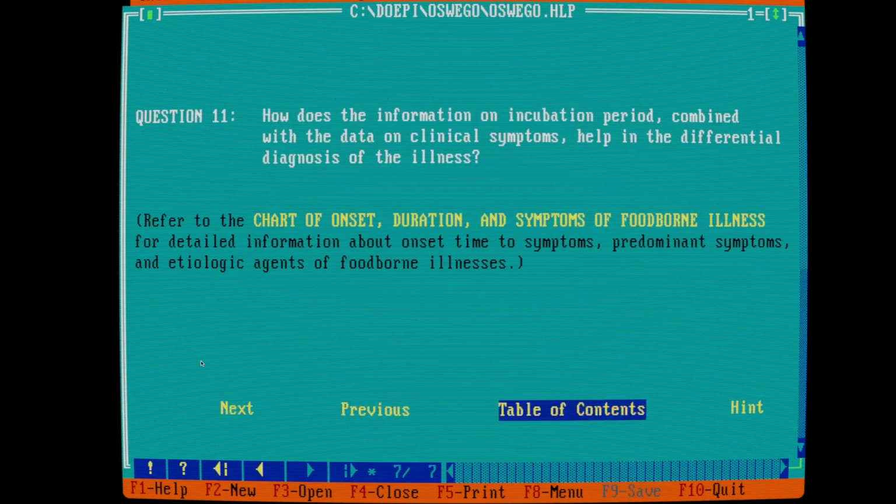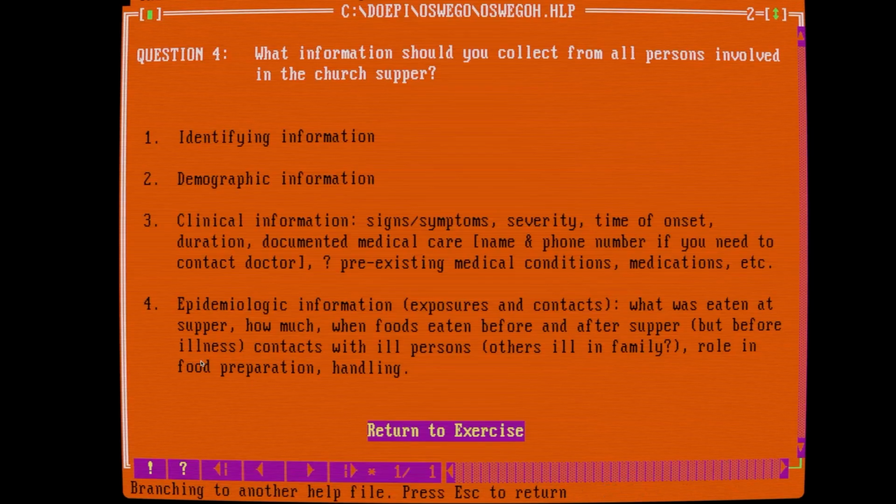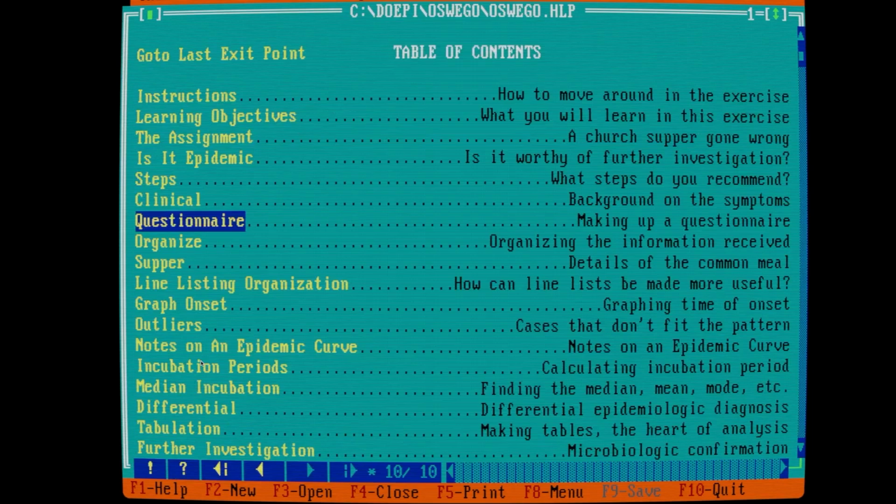So let's go back to the table of contents. Let's look at how they built up those questions. Identifying information, demographics, clinical information, epi information. Yeah, so this is all stuff that we do now. All right, let's see what else is in here.